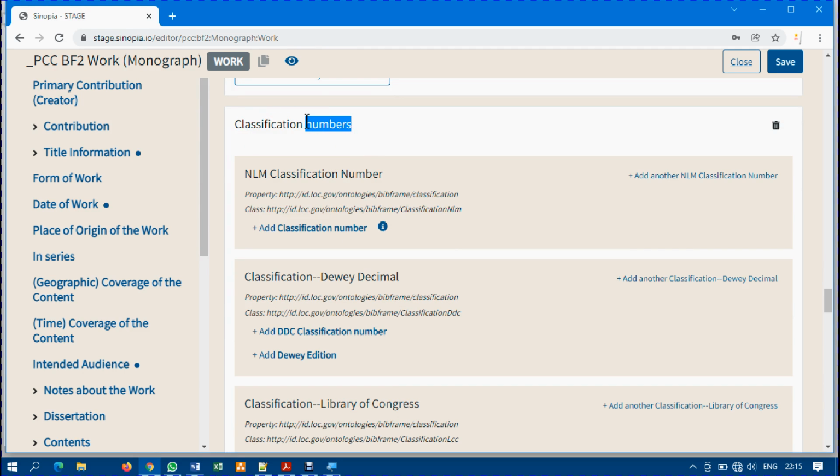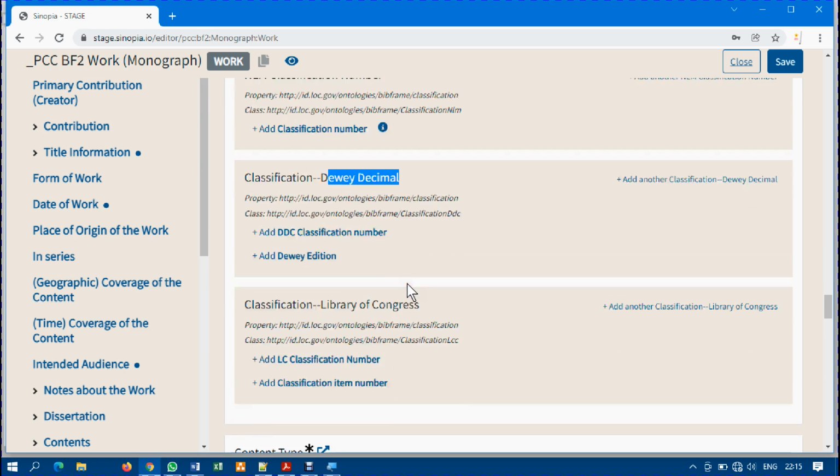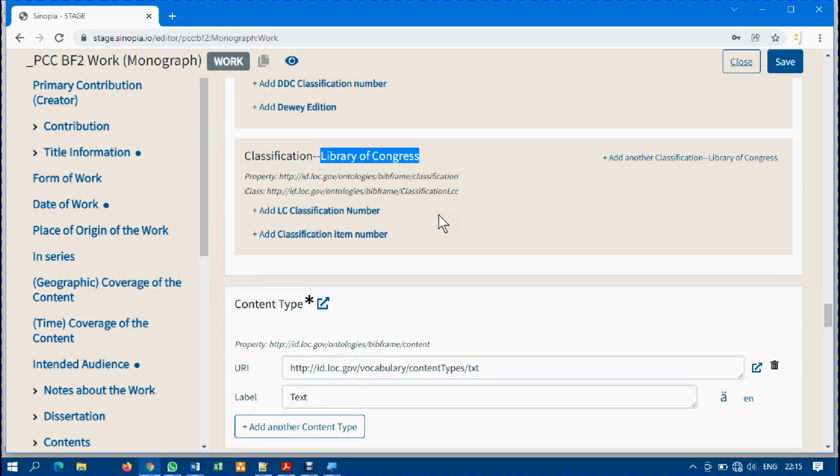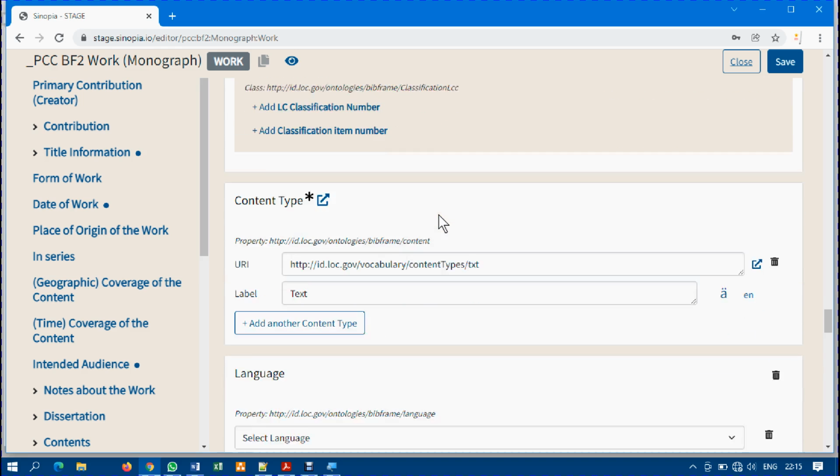You must have classified the book, and then you have the classification number, whether it is NLM classification number, Dewey Decimal classification number, Library of Congress classification number. You now add the classification number that you have. I do not have any now.